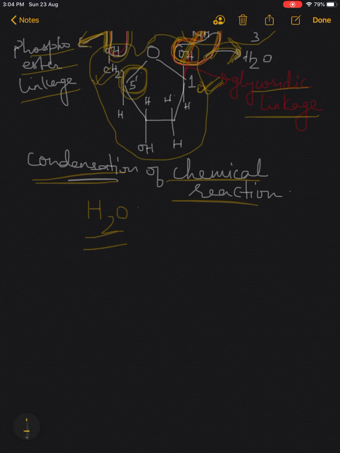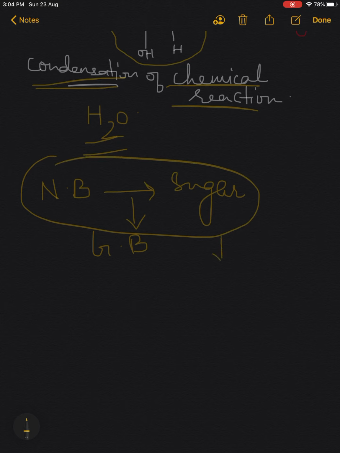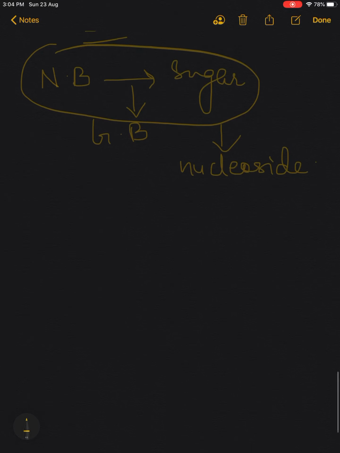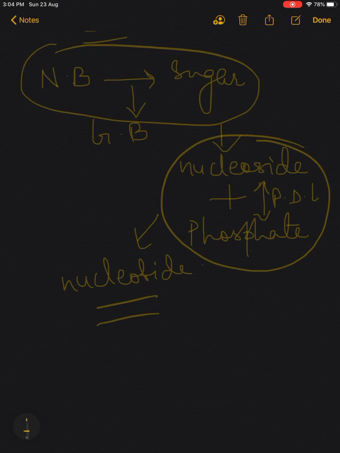One more thing I told you in the previous videos also: when a nitrogenous base bonds with sugar through a glycosidic bond, the combination formed is called a nucleoside, and when this nucleoside gets bonded with the phosphate group by phosphodiester linkage, the combination is called a nucleotide.